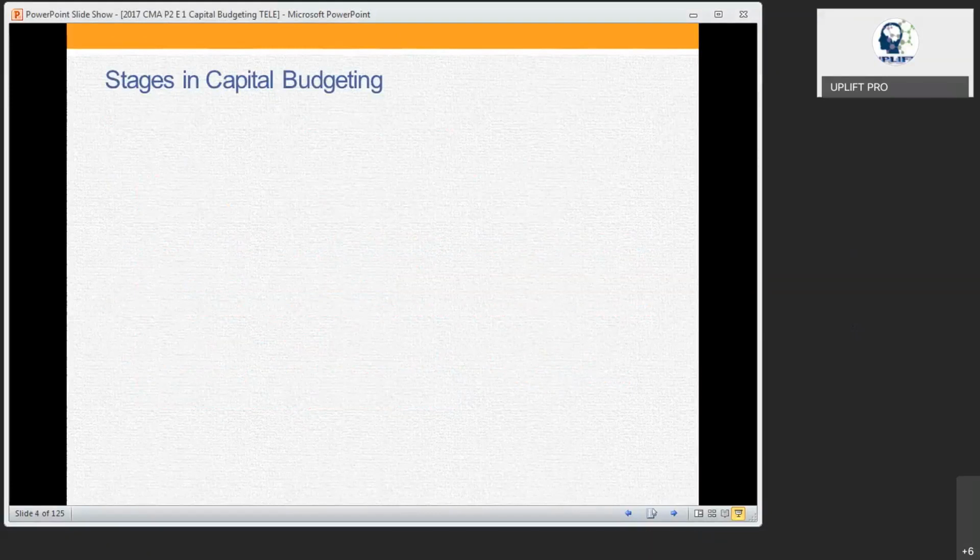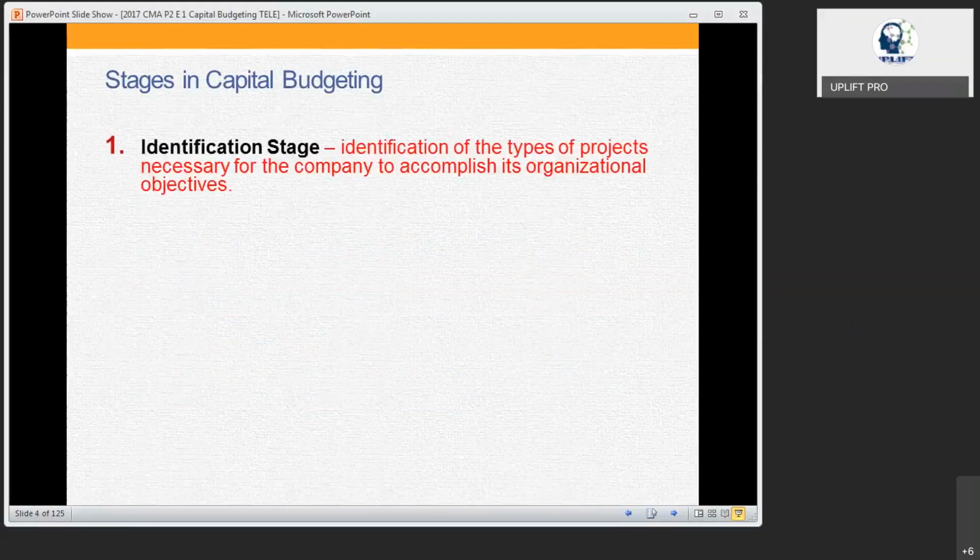When you talk about capital budgeting, there are six stages we have to follow. It's very simple. Number one, the identification stage. This is about which type of project you want to do, because each and every company will have different ideologies.